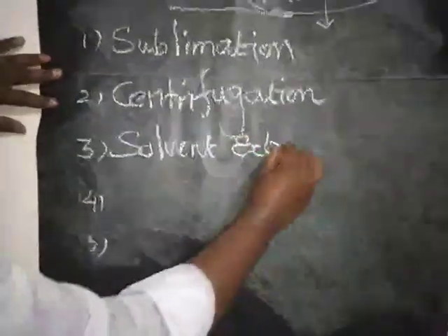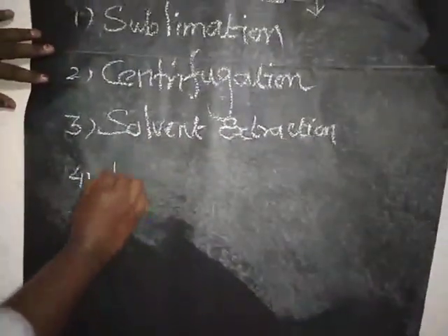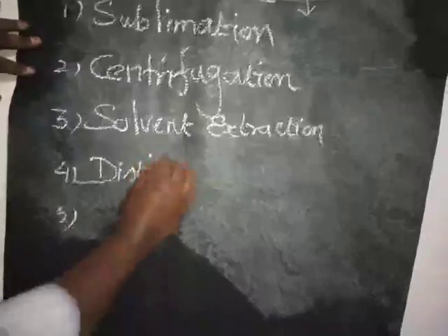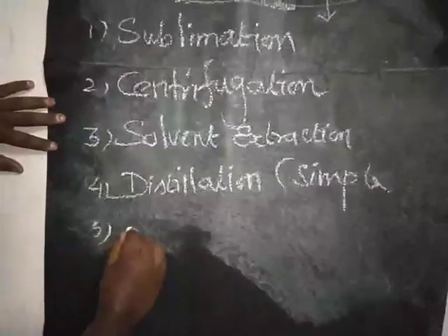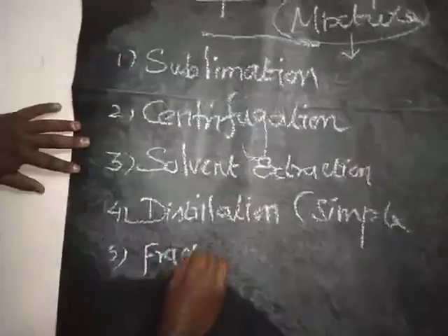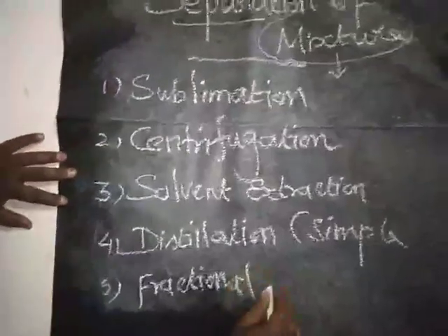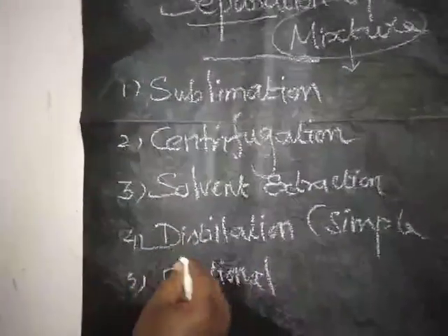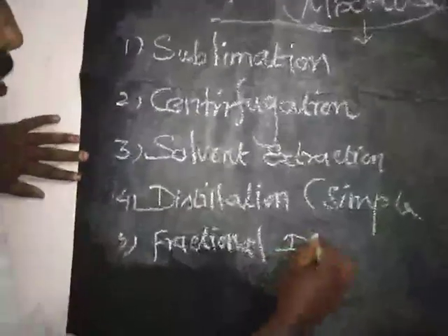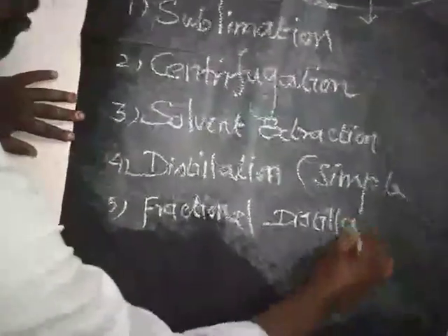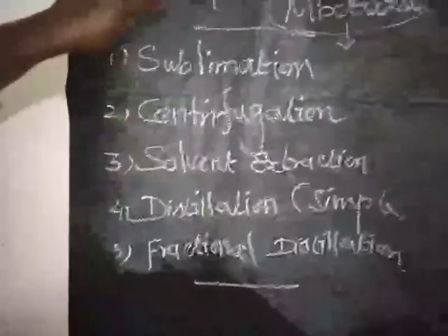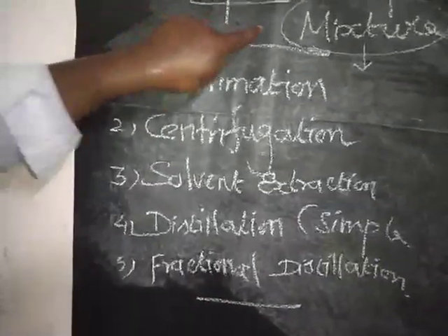Fourth one, simple distillation. Fifth one, fractional distillation. These are all the methods available to separate the substance from the mixture.